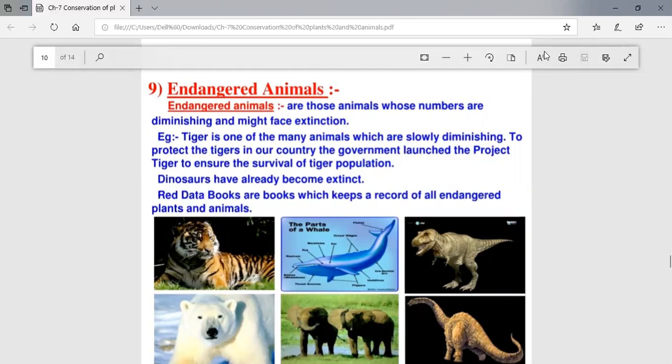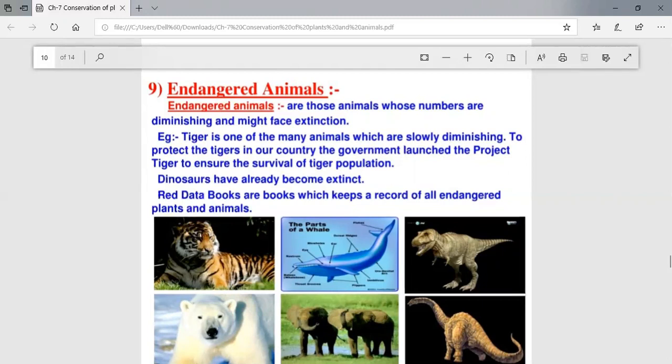One more is there, dinosaurs, as you know, have already become extinct, that they are no more on the earth now. And one thing I want to discuss with you is the red data book. Actually, red data books are the books which keep a record of all endangered plants and animals. So endangered animals are those animals which are extinct and which are diminishing day by day. So here we have discussed two examples, tiger and dinosaur that has become extinct.